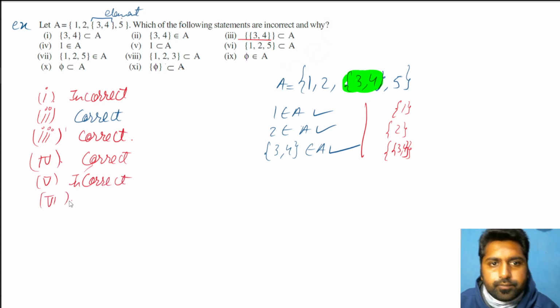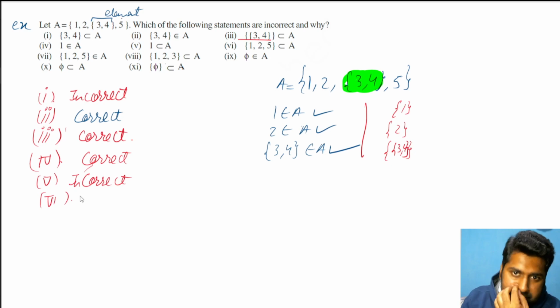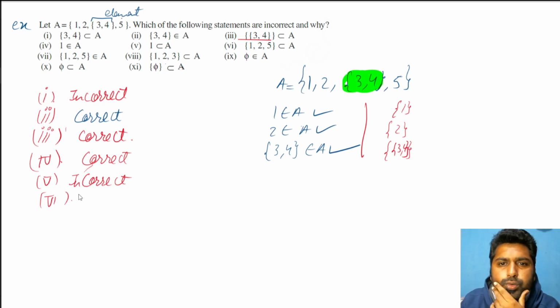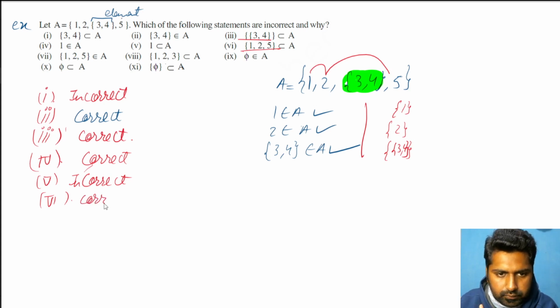Sixth one is 1, 2, 5. So he is taking 3 elements basically. So he is taking these 3 elements 1, 2 and 5 and putting inside a set. So I think that is correct here. Nothing wrong with it. So sixth one is also correct.